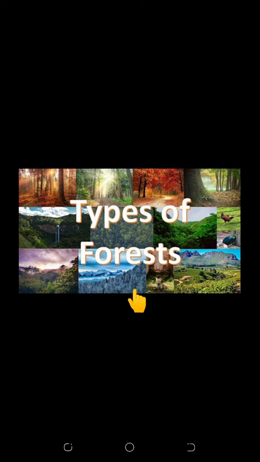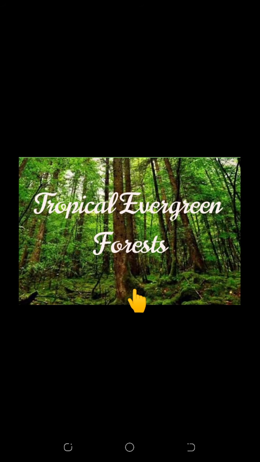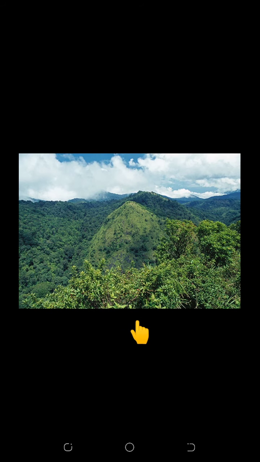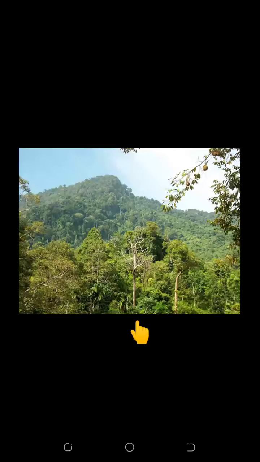Forests are of six types. Let us study about them one by one. First type of forest is tropical evergreen forests or tropical rainforests. These are thick forests which occur in the regions near the equator and close to the tropics. These regions are hot and receive heavy rainfall throughout the year.